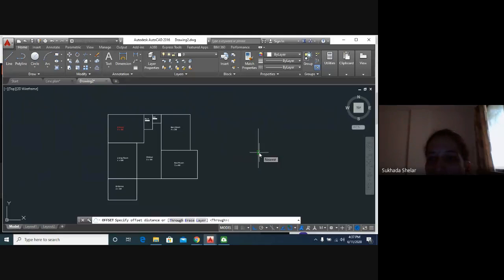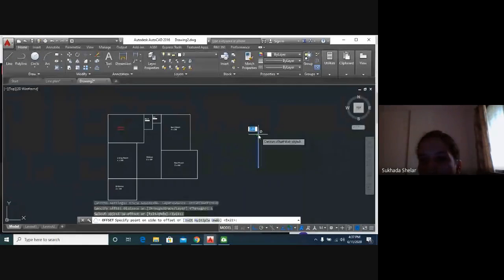It will ask you for offset distance. How much distance do you want the second line at? I will go for 1 meter and enter, and then it will show you select object. We just have to select this line and enter.